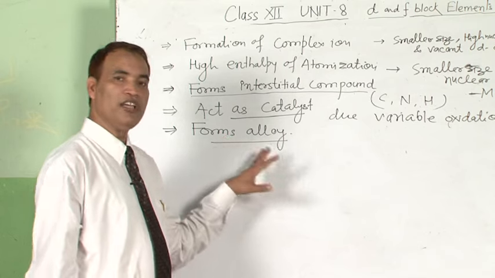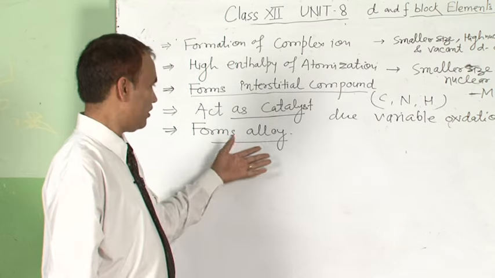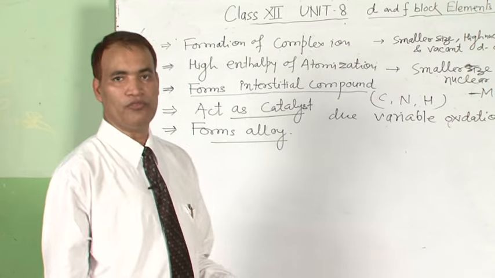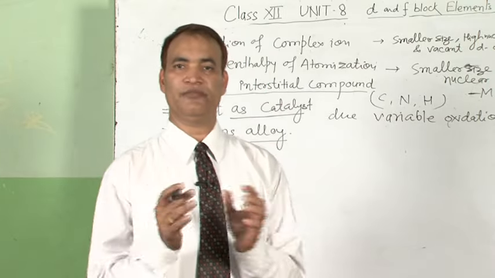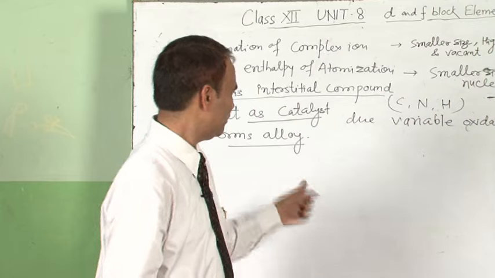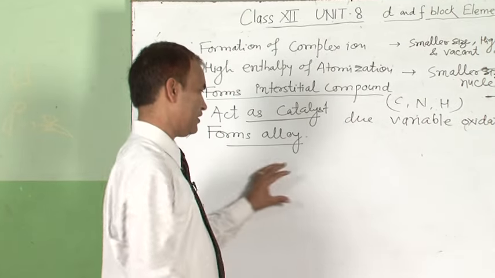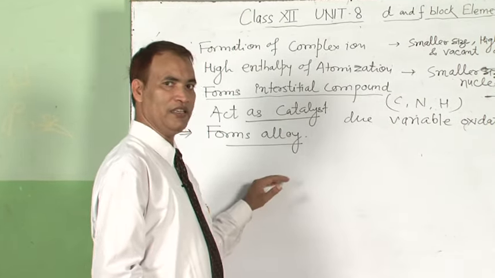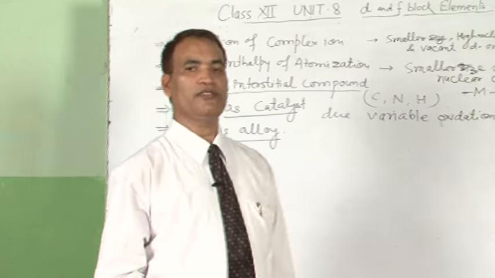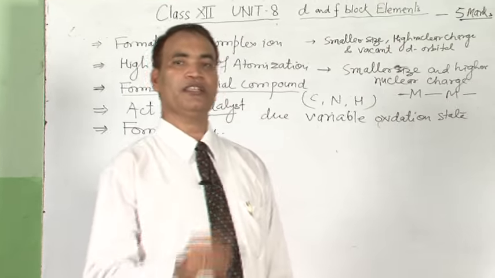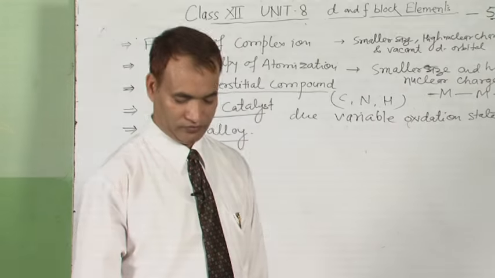Transition metals form alloys. An alloy is a homogeneous mixture of two or more metals, or metals and non-metals. Generally, the metals are similar in size. As you know, there is little difference in the size of the transition metals generally, and that's why they form alloys. This is due to the similar radii.